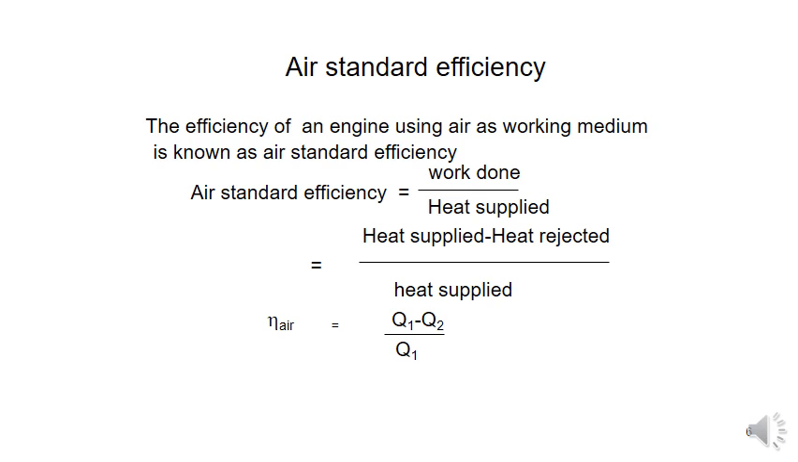So we all know the efficiency. Efficiency in general we can write as output by input. Here we are talking about the efficiency as air standard efficiency. The output here is mechanical energy, which is nothing but the work done, and the input is the amount of heat given to the system. We give some amount of heat to the system, and it rejects some to the cold body. So work done is nothing but heat supplied minus heat rejected, divided by heat supplied. Here we denote heat supplied as Q1 and heat rejected as Q2, so efficiency is (Q1 minus Q2) divided by Q1.